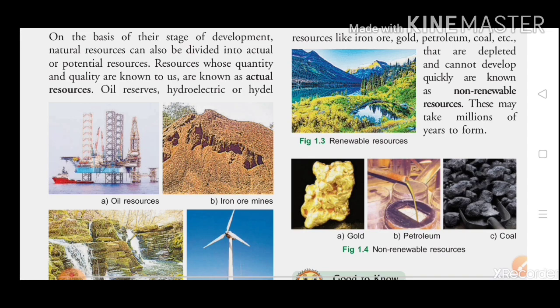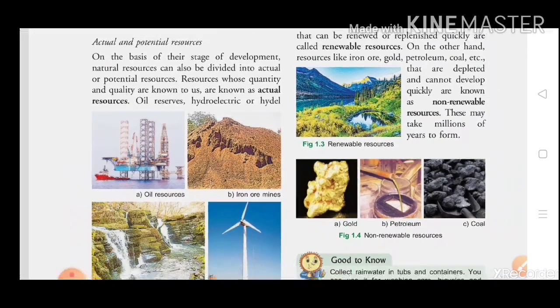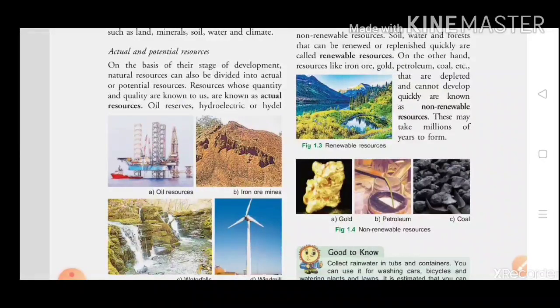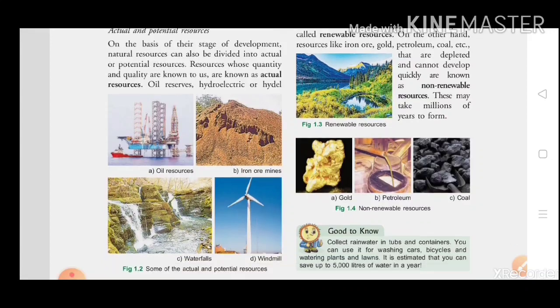Like you can say the iron, gold, petrol, etc. are called your renewable resources. And the second is your non-renewable resources, which are those resources that cannot develop quickly and take millions of years. That's why these resources are called your non-renewable resources, right students?